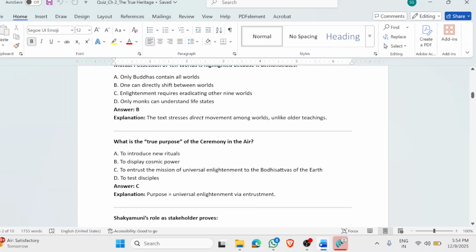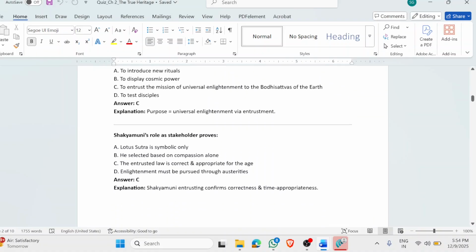What is the true purpose of the ceremony in the air? The true purpose, which was ultimately understood by Nichiren Daishonin, was that the entrustment was basically for the bodhisattvas to carry forward the legacy for the latter day of the law.